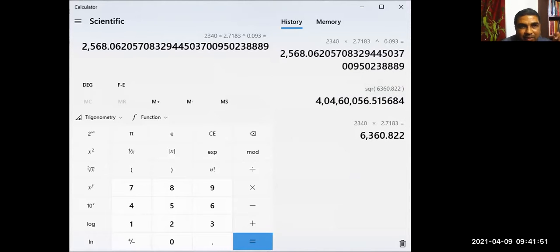Now if you see the result, it is coming to 2568. Are you getting it? Yes, sir. So this is how you can calculate future value. Understood? But you need this function x to the power y, so that you can calculate the future value when it is continuously compounding. Did you understand this? Yes, sir.